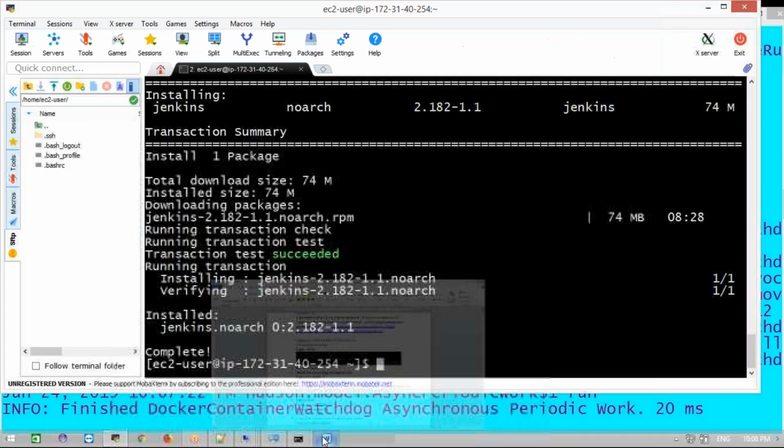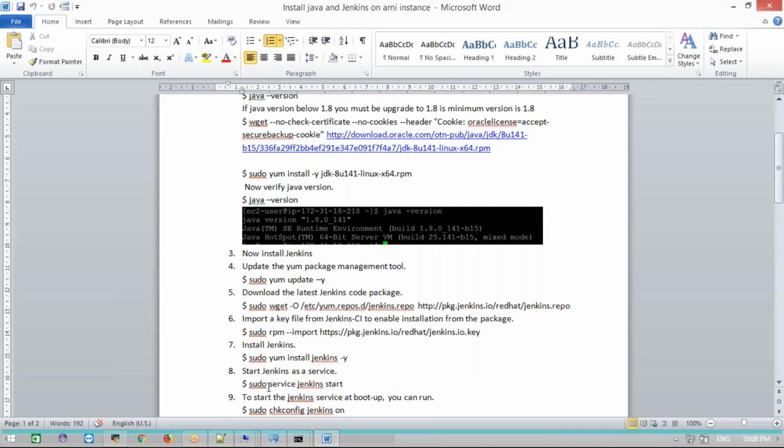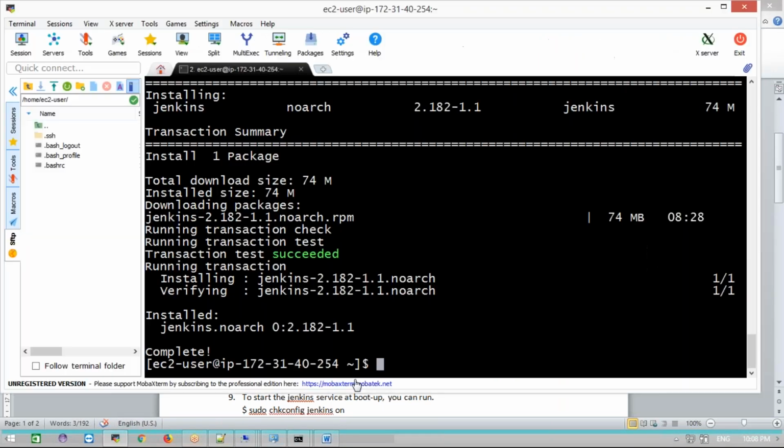Now let me try. Okay, fine, Jenkins is installed successfully. Now I'm going to start Jenkins. If you want, you can check the status with service jenkins status.